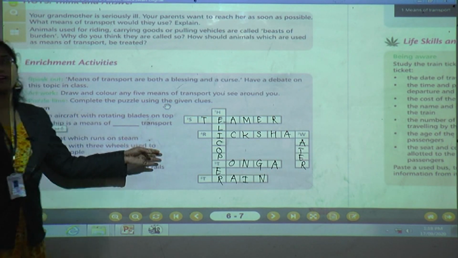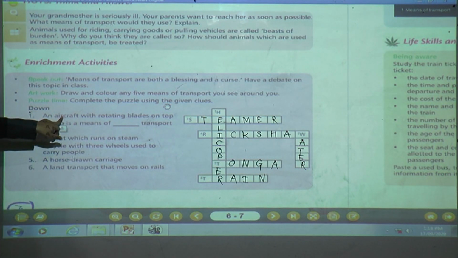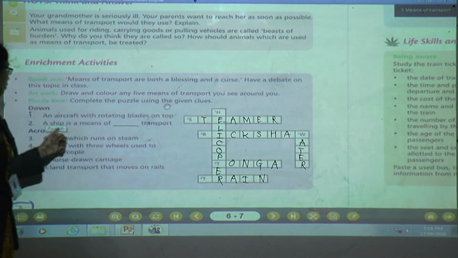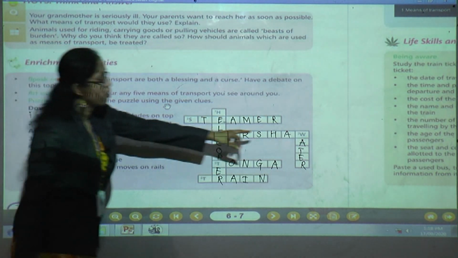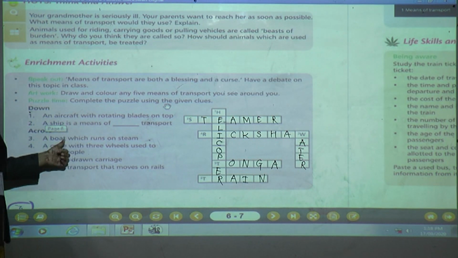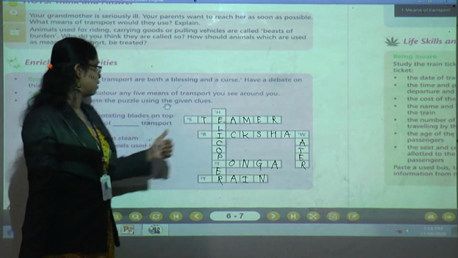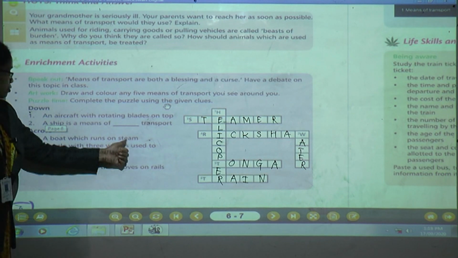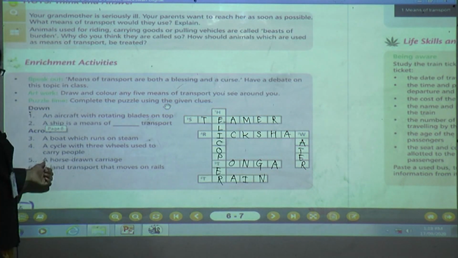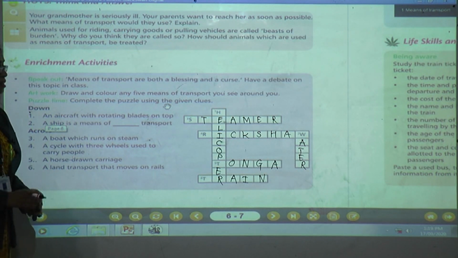Okay, I will give you a minute to write the answer. Okay, let us revise once again. An aircraft with rotating blade on top is helicopter. A ship is a means of water transport. Next one across, a boat which runs on steam is what? Steamer. And a cycle with 3 wheels used to carry people is known as rickshaw. A horse-drawn carriage is known as tanga. A land transport that moves on rail is train.